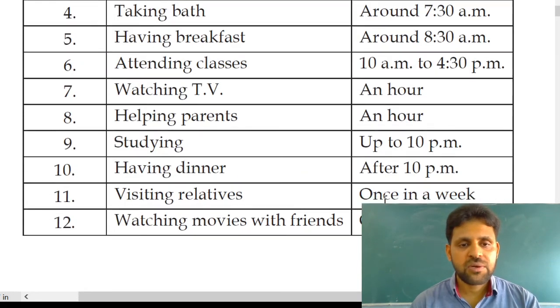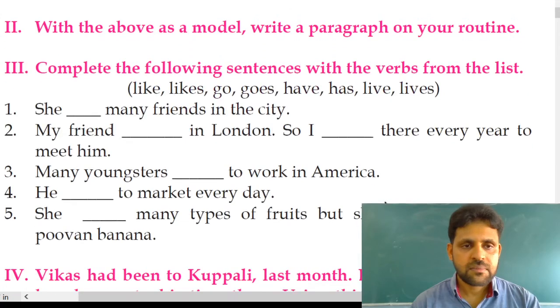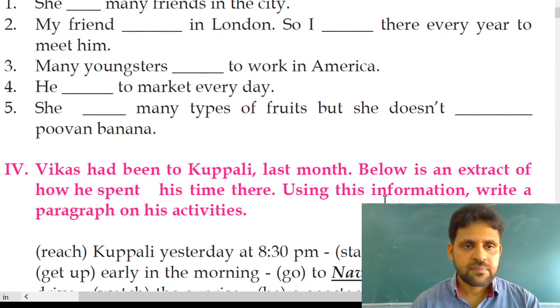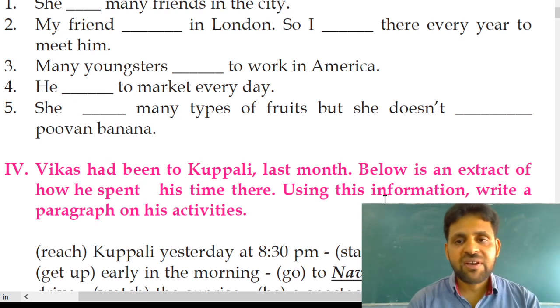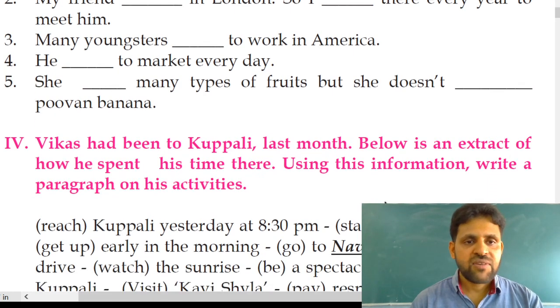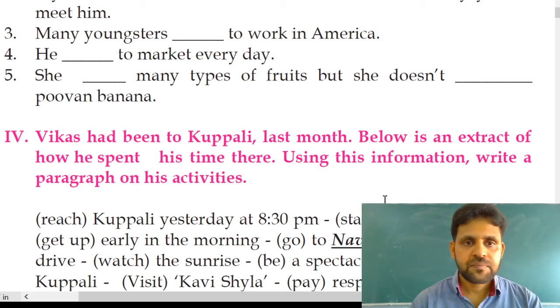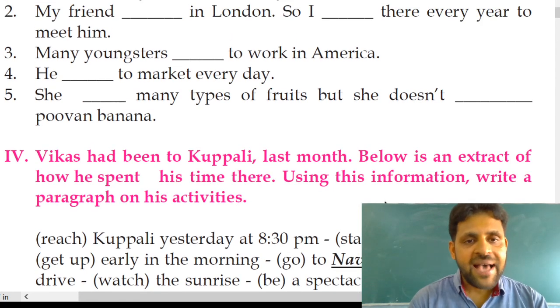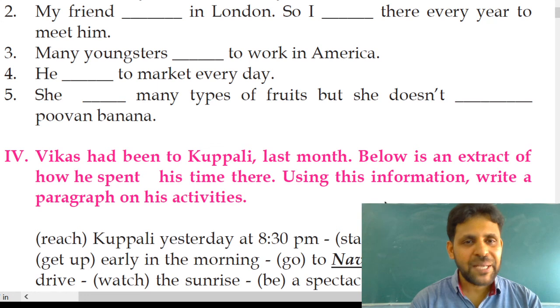Next, we'll move on to the next exercise: complete the following sentences with the verbs from the list. A few verbs are given in the bracket. With their help, we have to answer the given questions. First one: she has many friends in the city.